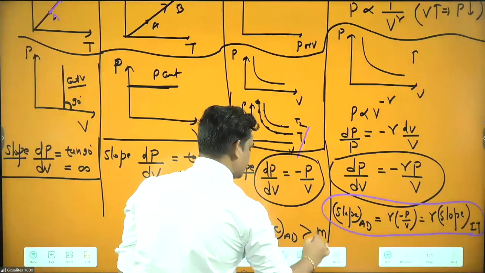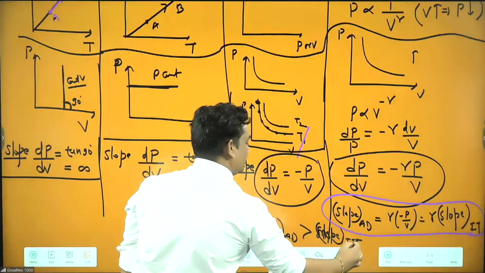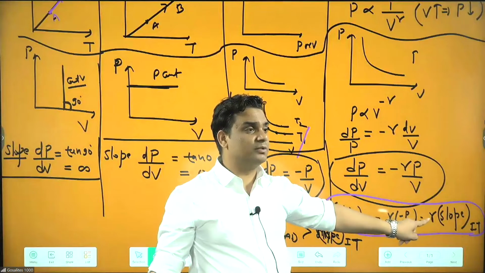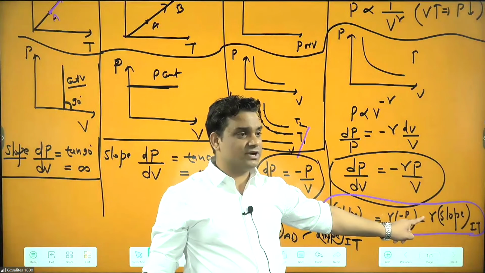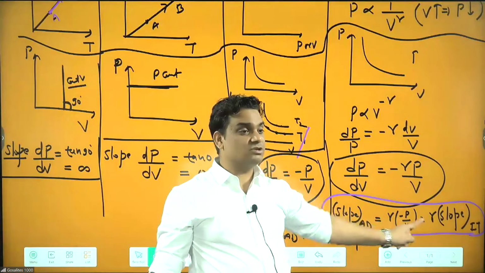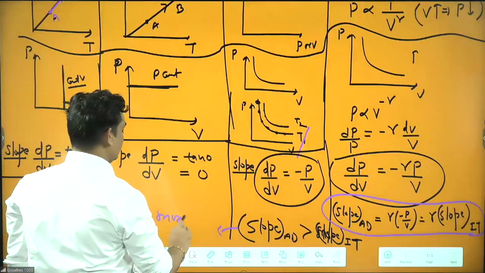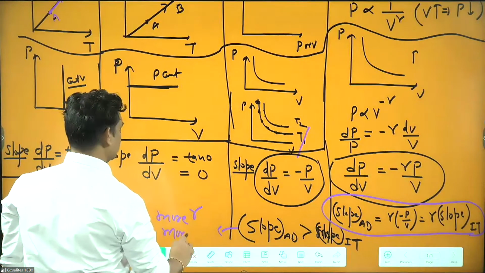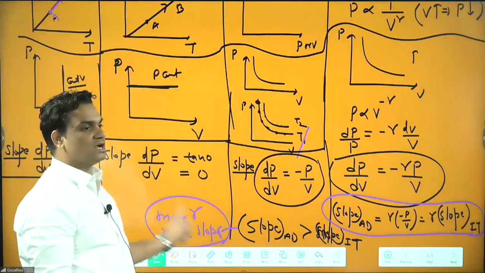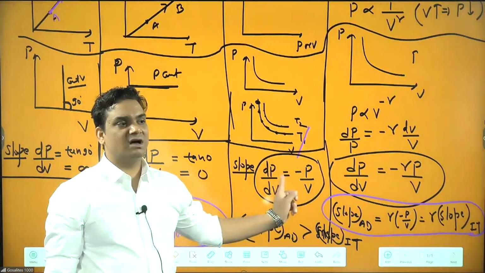More than the slope of isothermal. Which will have more slope? The curve with more gamma will have more slope, because gamma is different for different processes. So if gamma is more, then ultimately the slope will also be more. More gamma, more slope. That gas will have more slope which has more gamma. Adiabatic has more slope than the isothermal.